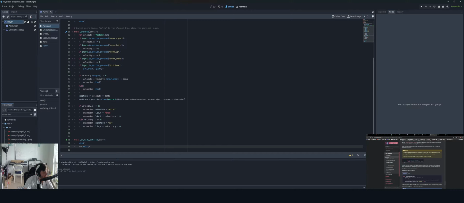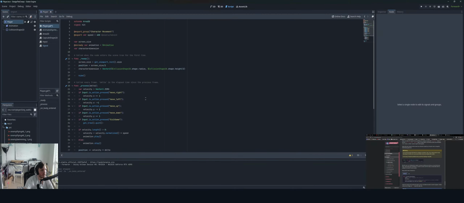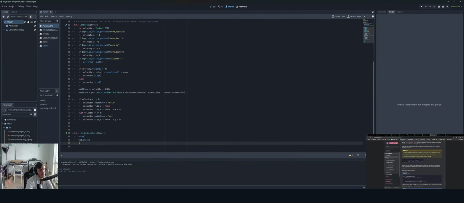Must be deferred as we can't change physics properties on a physics callback. Okay, so we do a deferred thing here. So collision shape 2D dot set deferred, and then we say disabled true. Okay, good to know. Yeah, one more benefit of GDScript is you can make the scripts build into the node if you so wish. Just makes it so you don't have to have separate script files. Okay, cool.